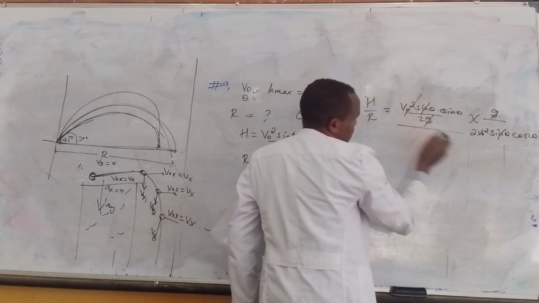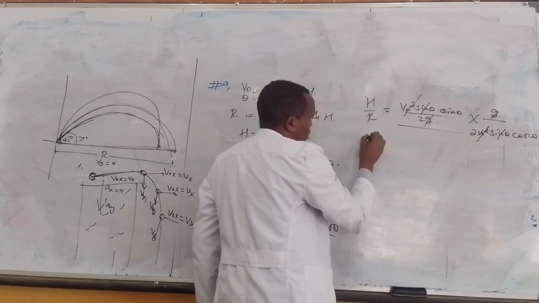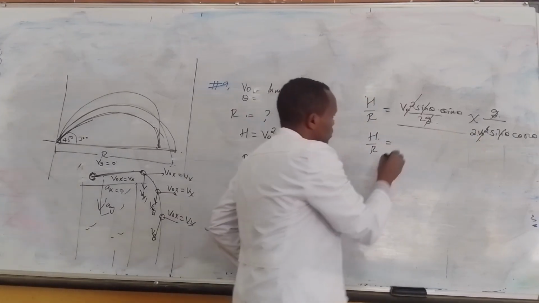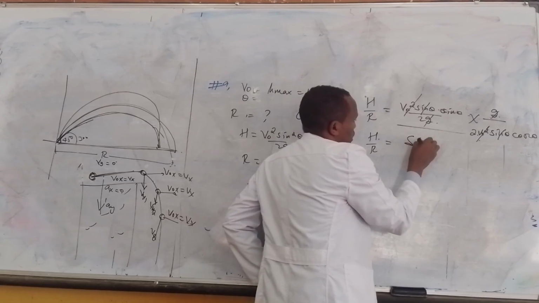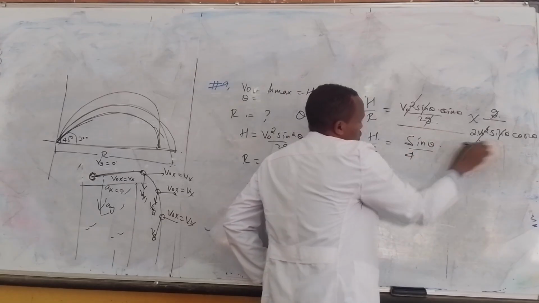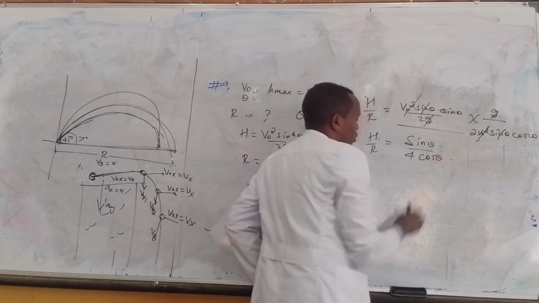V naught square is cancelled by v naught square. So what's left now? h over r is equal to sine of theta over 2 times 2, 4 times cos of theta.